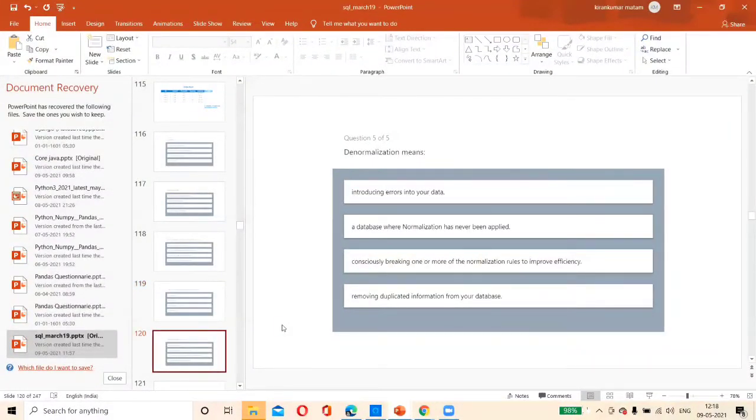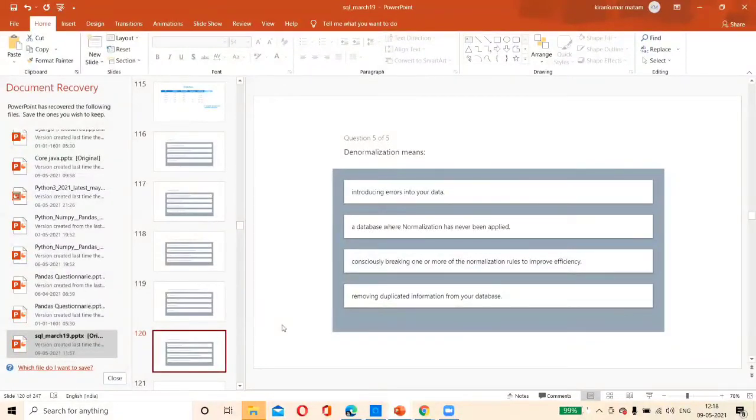What do you mean by denormalization? So till now we saw normalization. What do you mean by denormalization? Consciously breaking one or more of our normalization rules to improve efficiency. Third one, sir. Maybe fourth one also, I guess. Third and fourth both. One second.